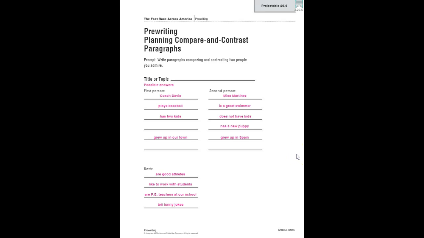Okay? So you are going to write and copy this down and do something very similar on a piece of paper, either just a piece of lined paper or in your composition notebook. But you need to work to complete this compare and contrast chart before you come back to the video. So pause now, complete this chart with your two people that you admire, and come back to the video once you have filled in things about your first subject, your second subject, and things that are similar for both of them.